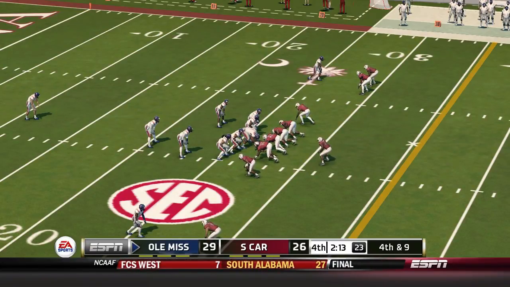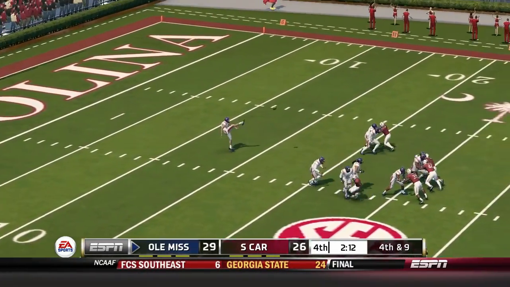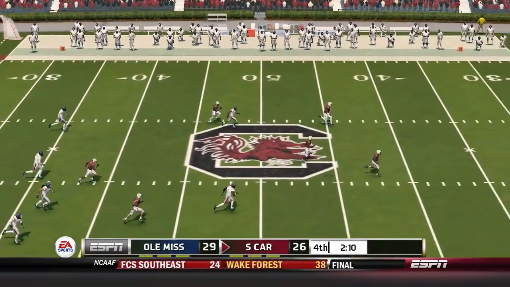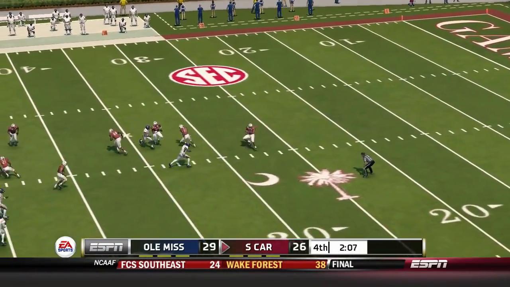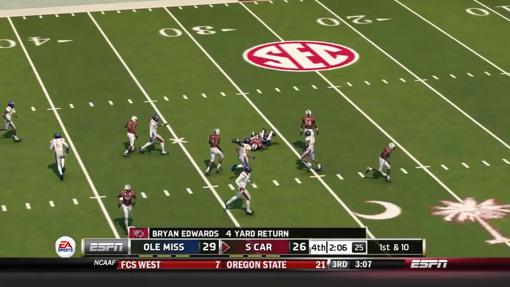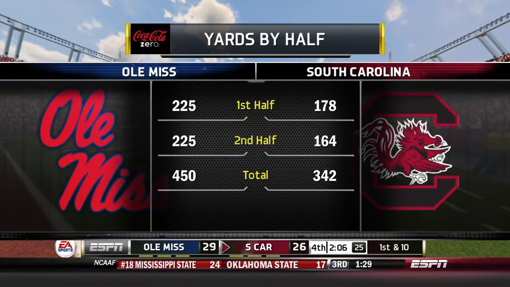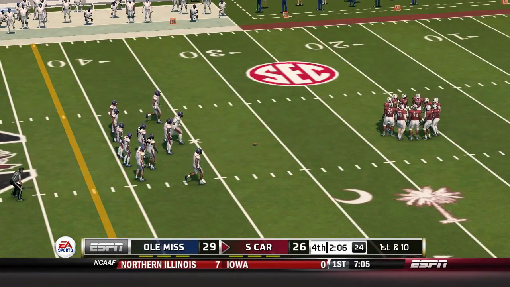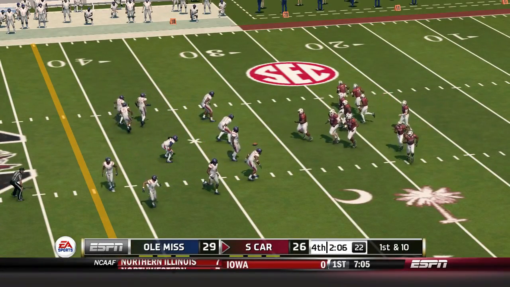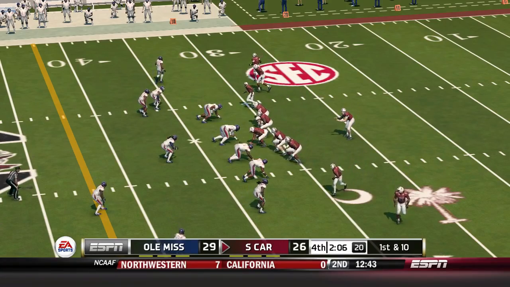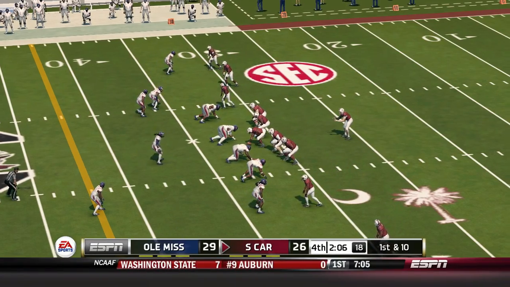Edwards is back deep to return. They get this one off, and it's a beauty. Tackle at the 32-yard line. South Carolina's ranking doesn't mean anything right now. They've not played up to their expectations at all, but they have the football here late in the game. They're very fortunate to still have a chance to maybe win it because they've not looked like themselves. They did a great job on their last drive, moving the ball down the field for a touchdown. Let's see if they can duplicate that on this drive.